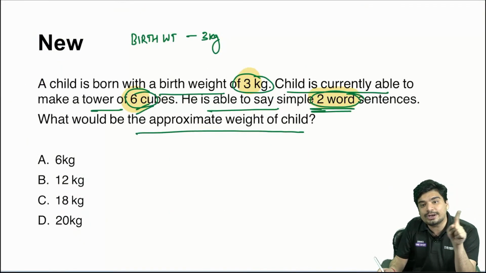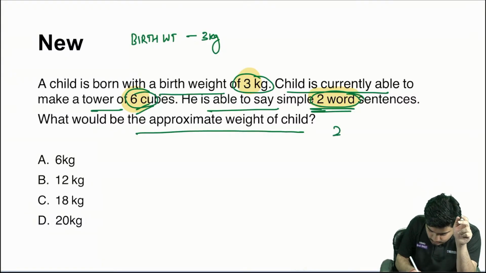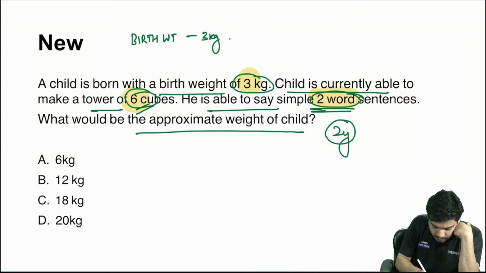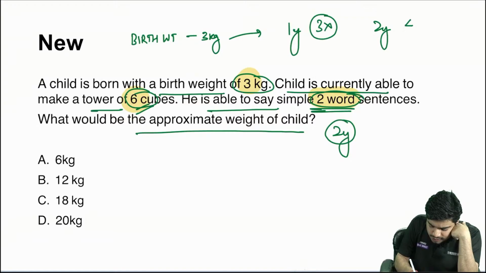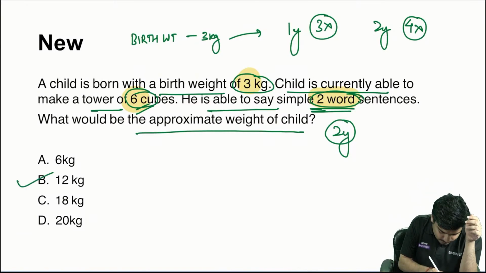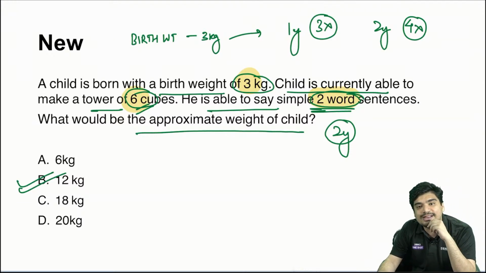Tower of 6 cubes. 2 into 3, 6 cubes. So now the child is 2 years. So this birth weight, at 1 year it becomes 3 times, and at 2 years it becomes 4 times the birth weight. So 4 into 3, 12 kg. The answer is going to be 12 kg.